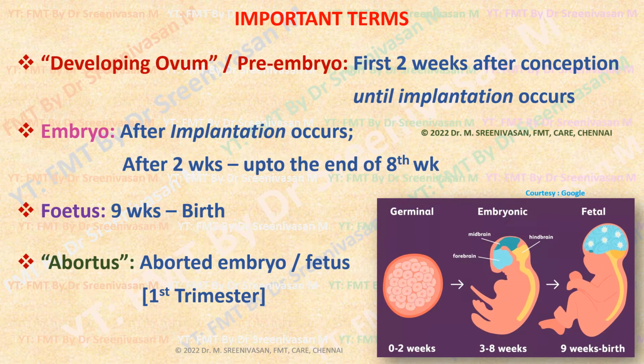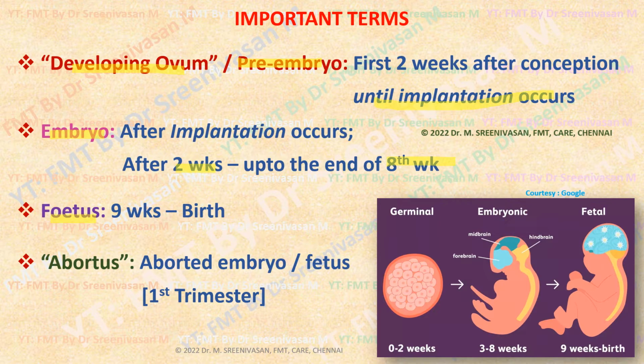Now we have to be familiar with the various terms pertaining to this topic. For the first 2 weeks of conception, the product is called a developing ovum or pre-embryo, till the implantation of that product in the endometrium occurs. After implantation, we call it an embryo, that is after 2 weeks up to the end of the 8th week, otherwise after 2 weeks up to the end of the 2nd month. Then after 8 weeks, that is from the 3rd month onwards, we call it a fetus till birth.